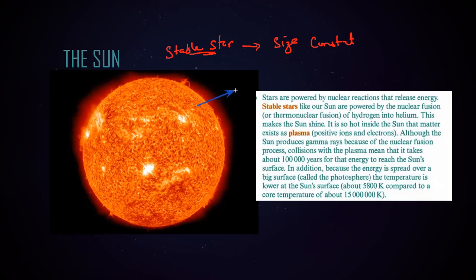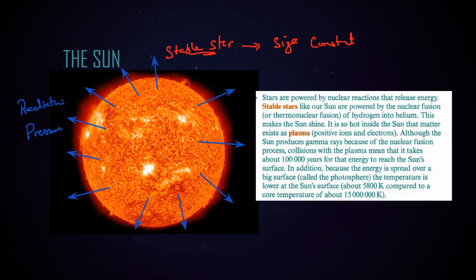As a result, it emits radiation, and because of this radiation there will be a pressure, known as the radiation pressure.